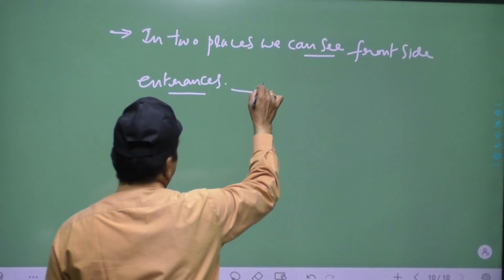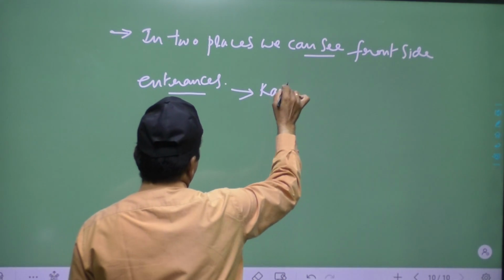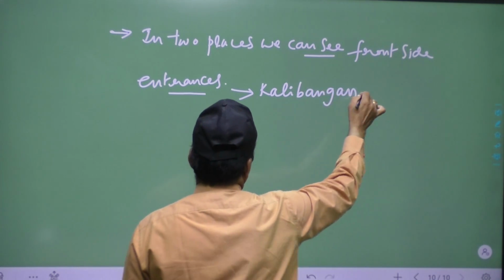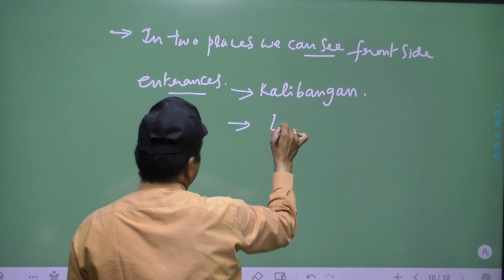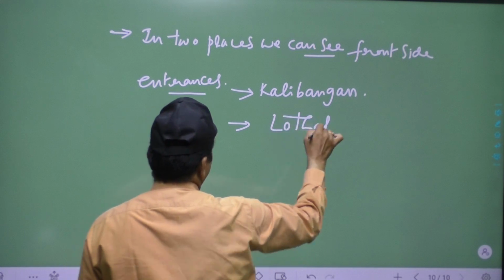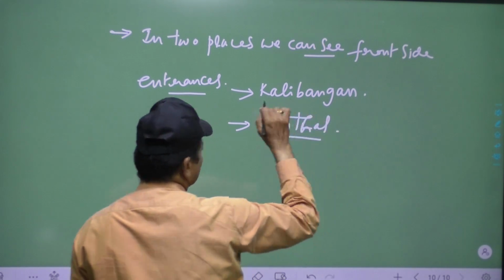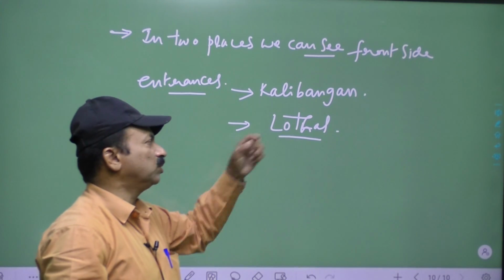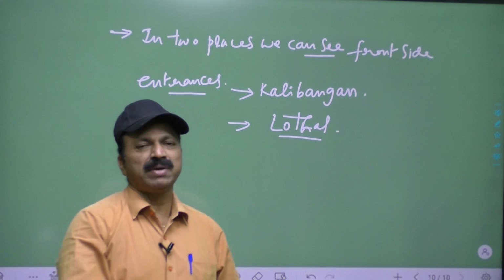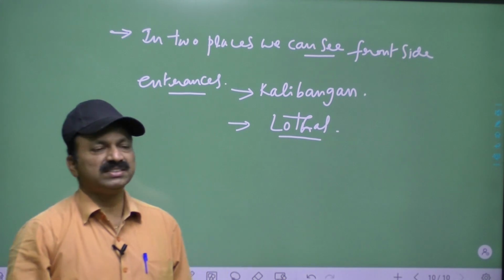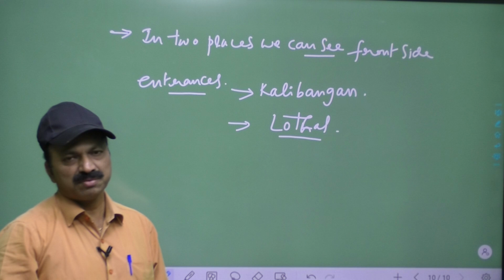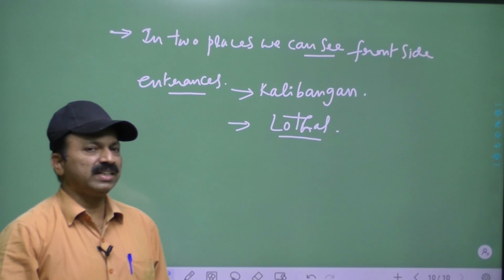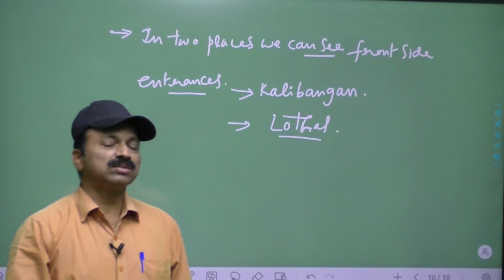In Kalibangan we can see front side entrances. And at the same time, Lothal also has front side entrances. Lothal is the seaport area, where their seaport or dockyard existed. Kalibangan means black bangles. So in two places we can see this. Like that, wide and lengthy roads they established, roads cut at right angle. So this Oxford Circus, they